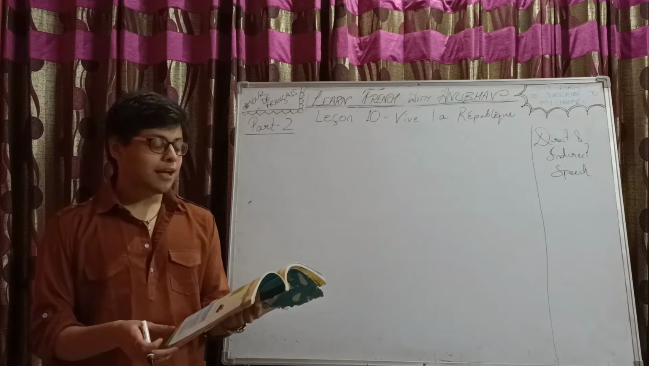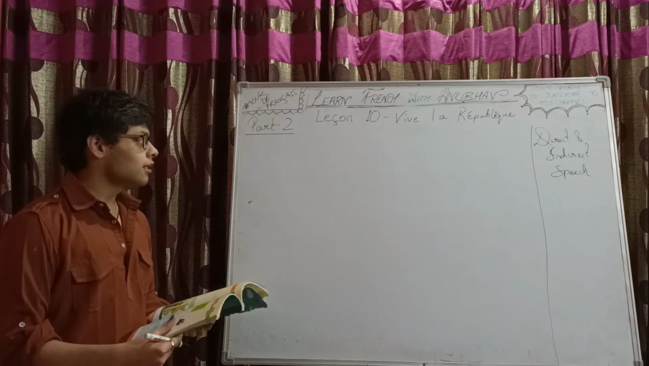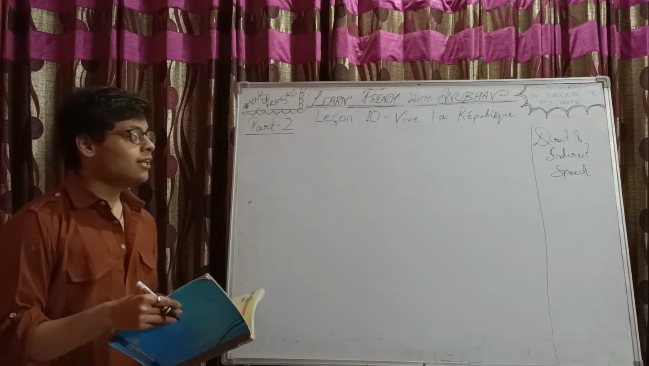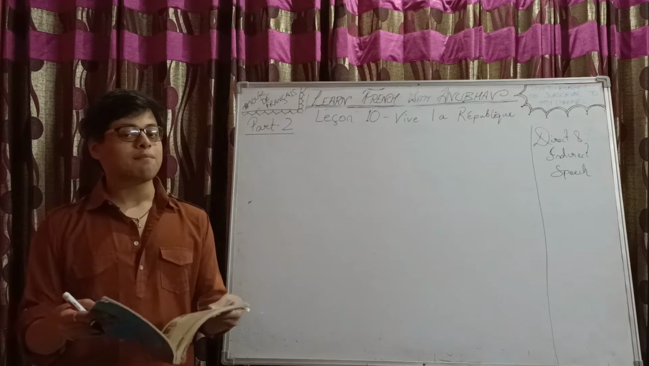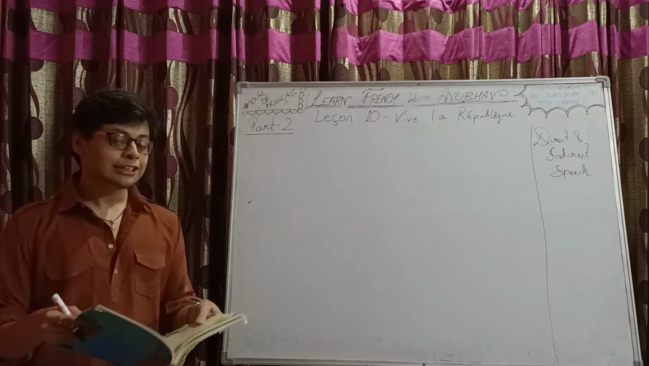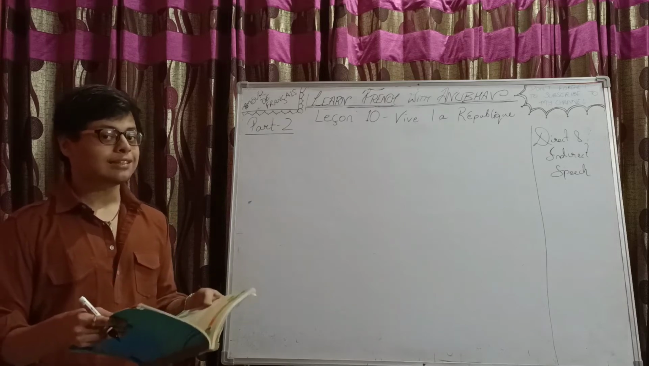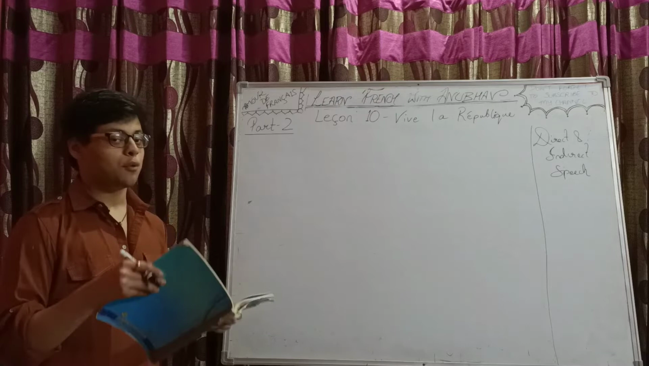In today's class, we are continuing with lesson 10, Vive la République, Long Live the Republic. This is part 2 of this chapter. The textbook which we are discussing is Entre Jeunes Class 10, the textbook prescribed by CBSE for class 10 French students. All my other videos based on this textbook are in the playlist titled Entre Jeunes Class 10.